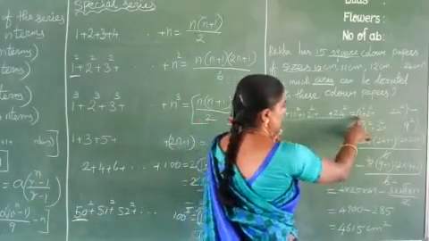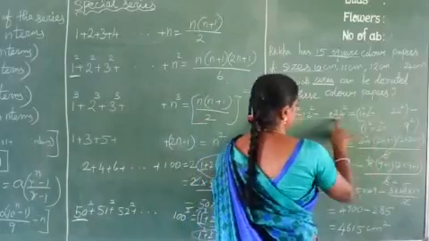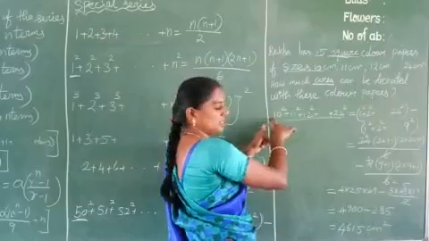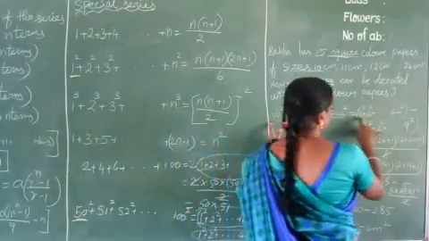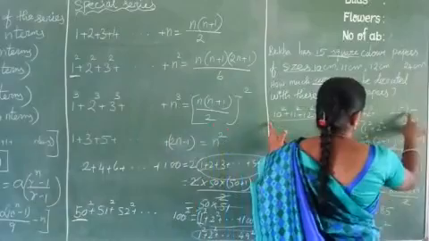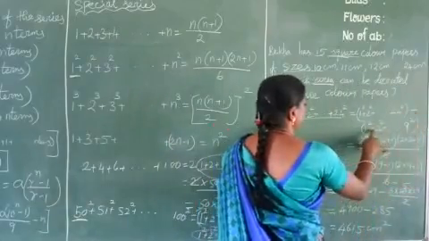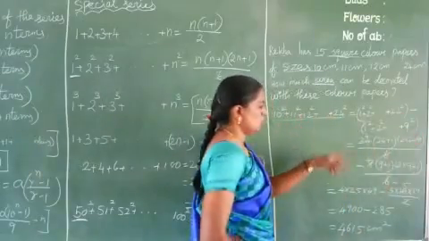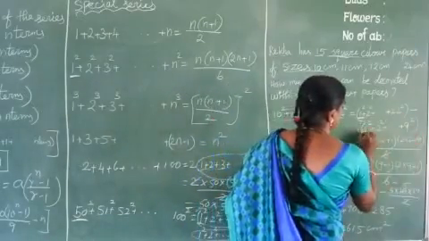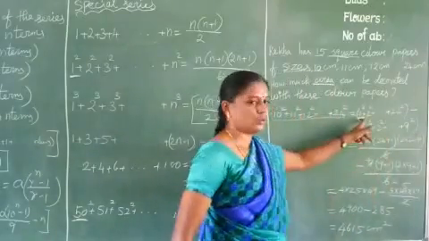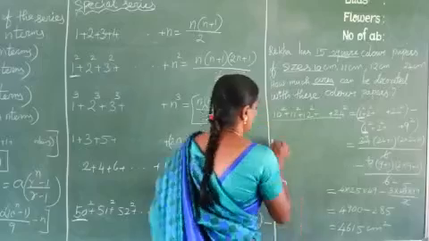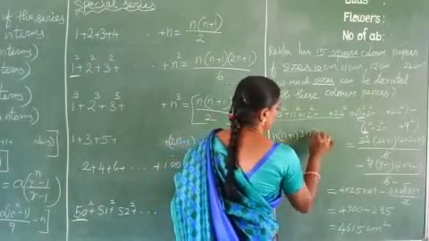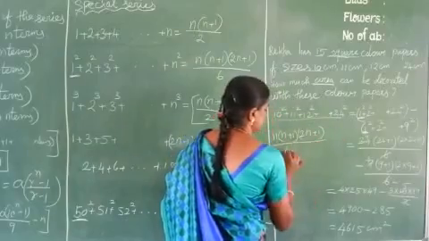So you start with 1 to 24, the last number, and subtract. Which one is taken extra? 1 to 9. So 24 square minus 1 square plus 2 square, etc., up to 9 square. Now start from 1, so is the square formula applicable? What is the square formula? n into n plus 1 into 2n plus 1 by 6.